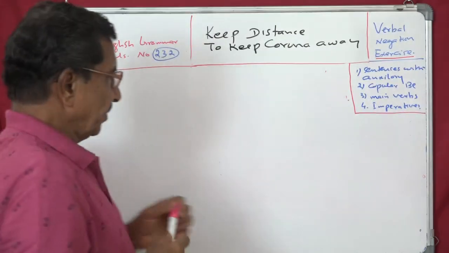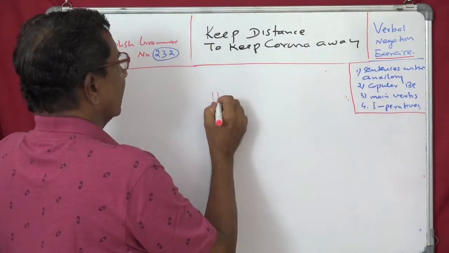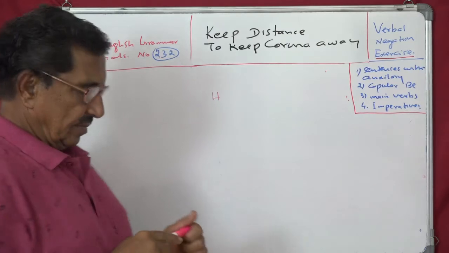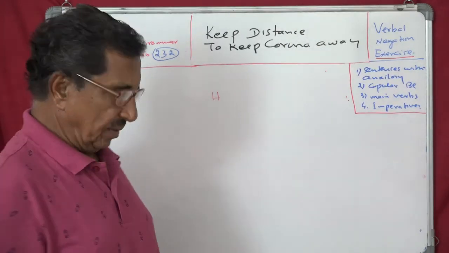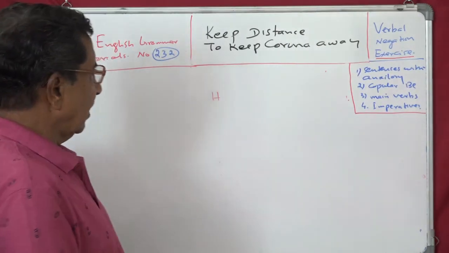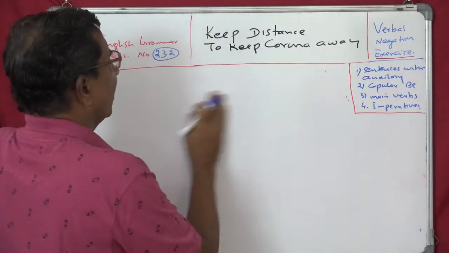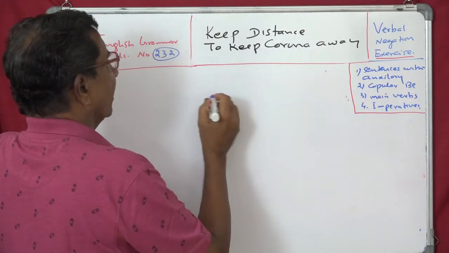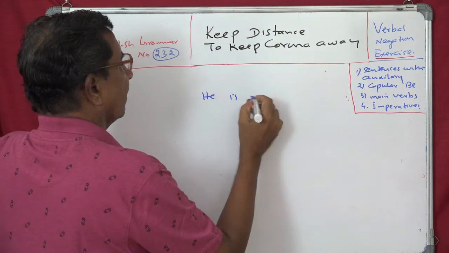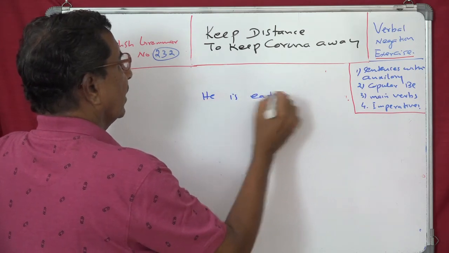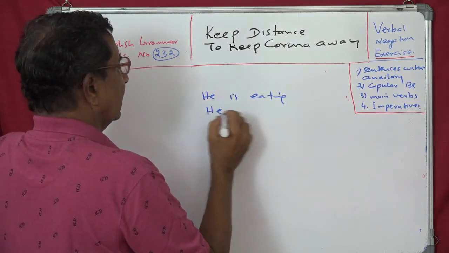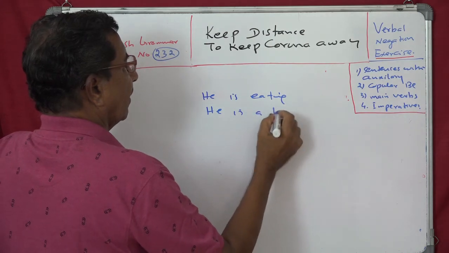If I say, he is eating, and he is a king.